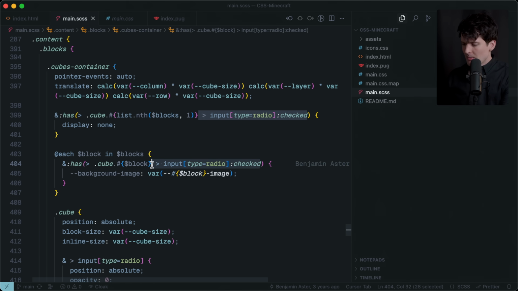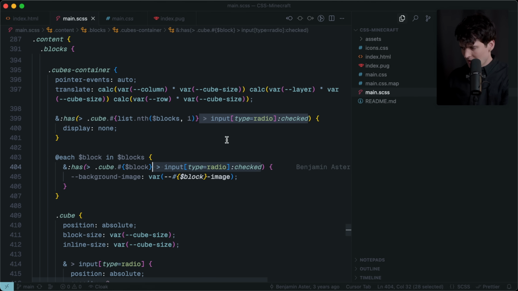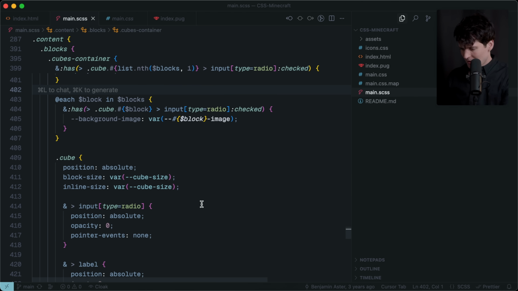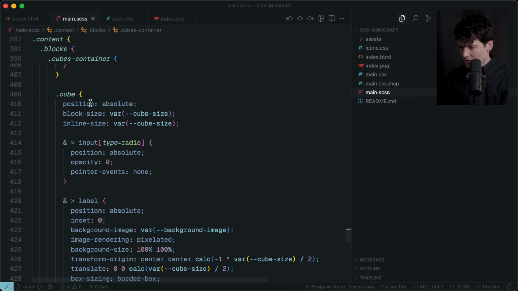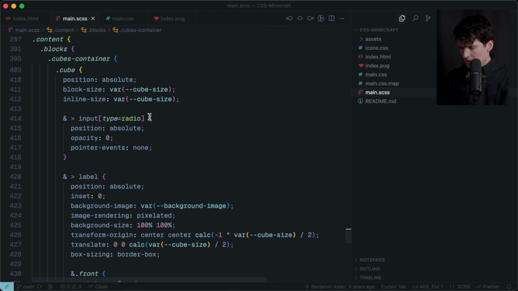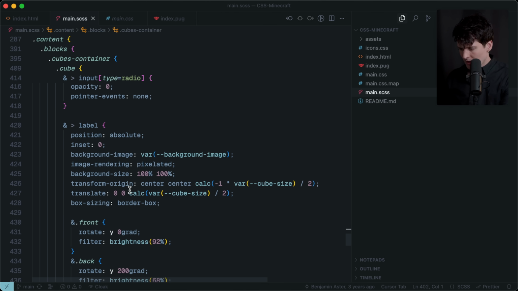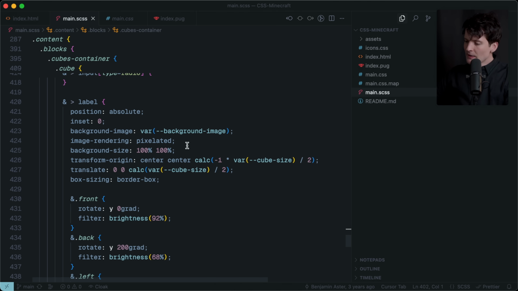What happens? Oh, I'm not running it locally. I was going to say, what happens if I delete this, but it's non-trivial to get this running and automatically updating. This is so cool though. Cube, position absolute, block size, inline style, that all makes sense. Input type radio, absolute, opacity 0, pointer events. This is a fun learn.